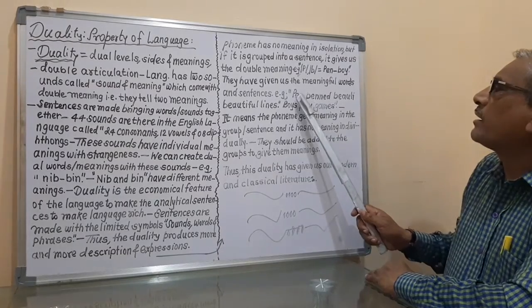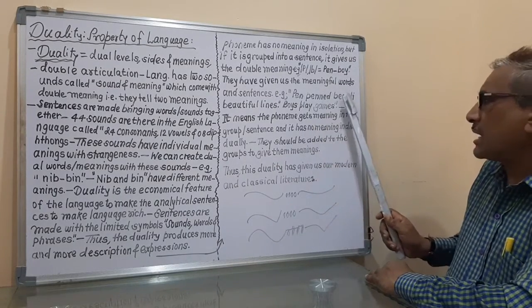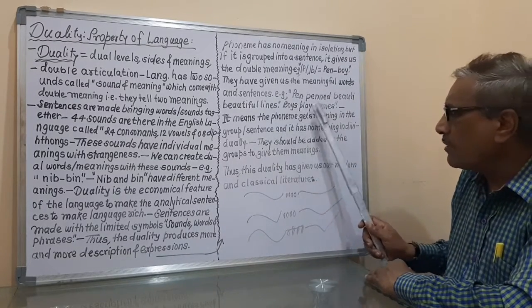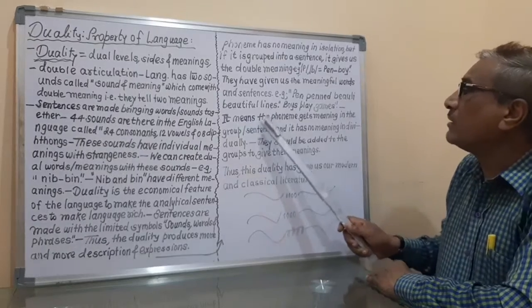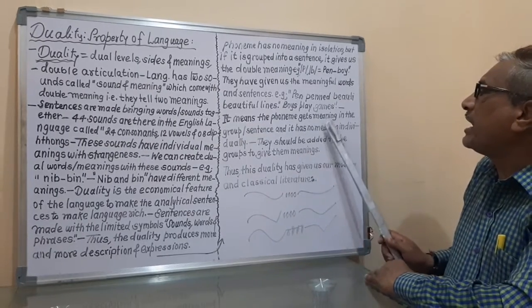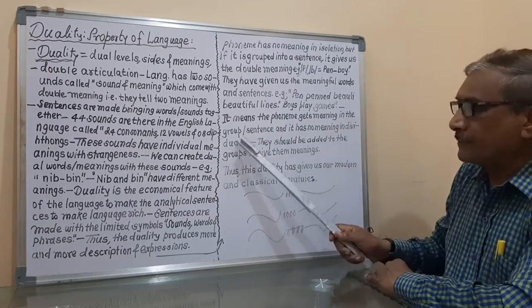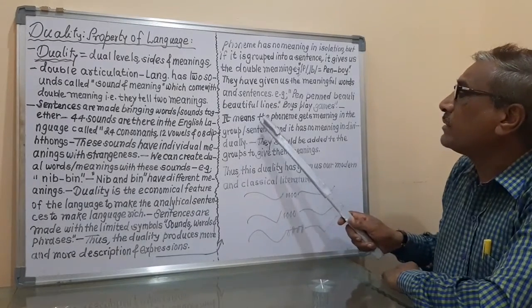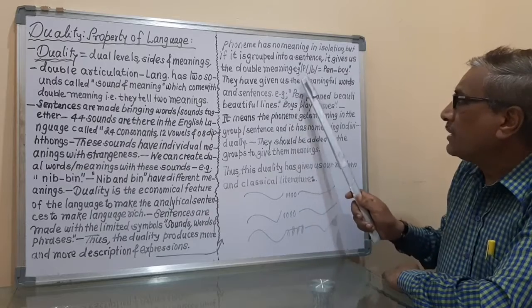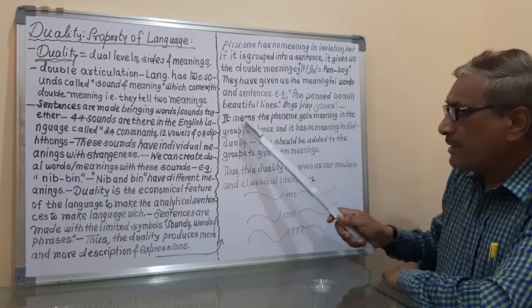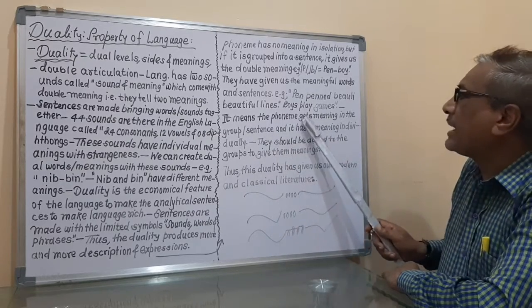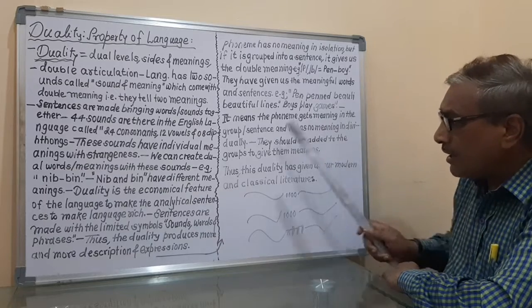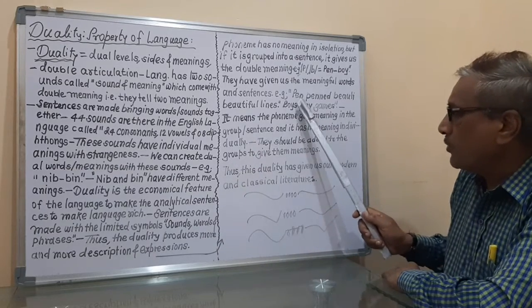These two sentences are giving us particular meanings. It means the phoneme gets meaning in the group. What is the explanation? The phonemes, P and B, get the meaning in the group.